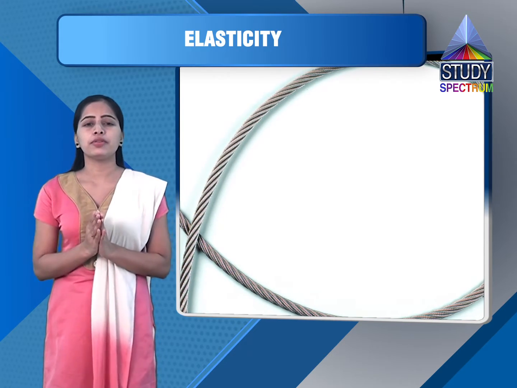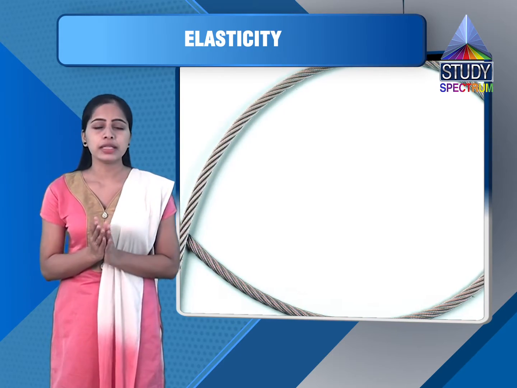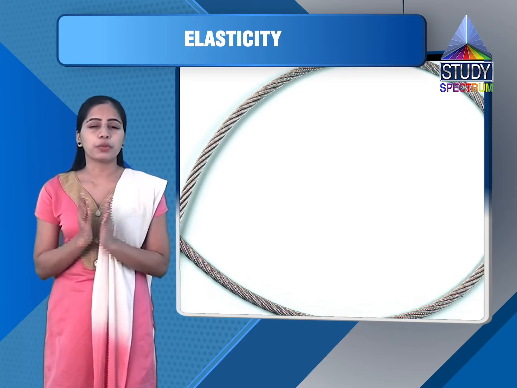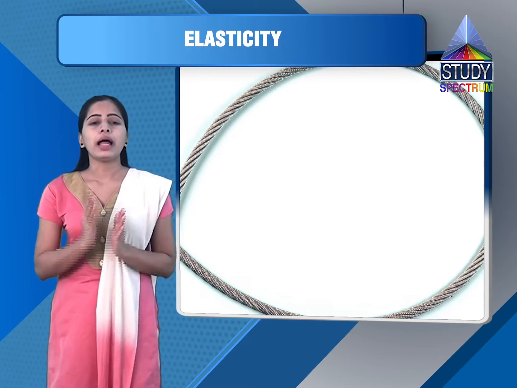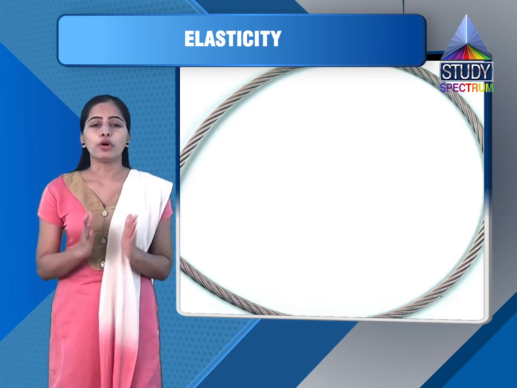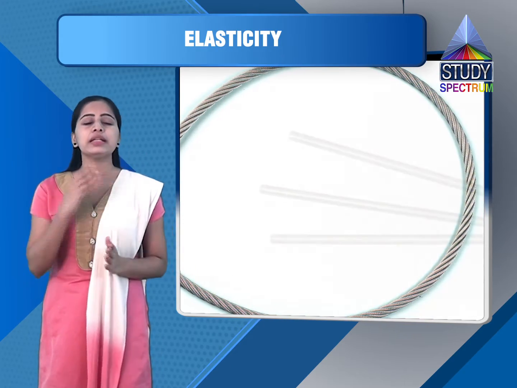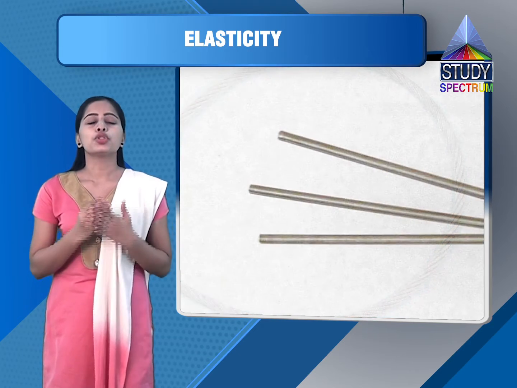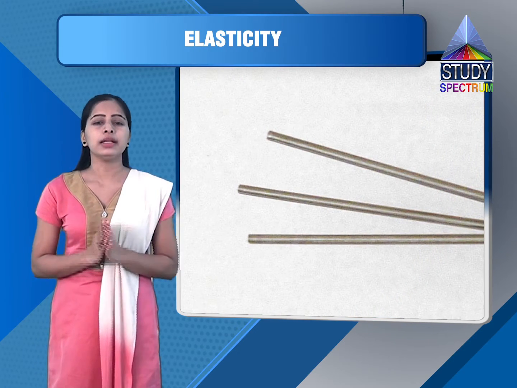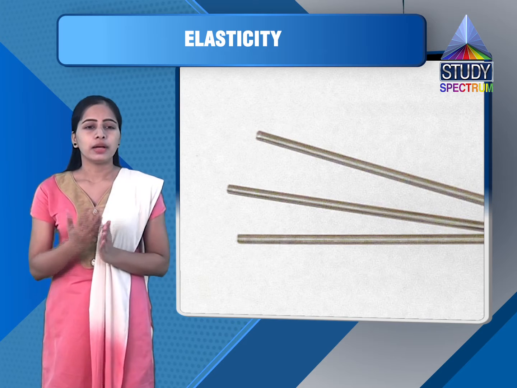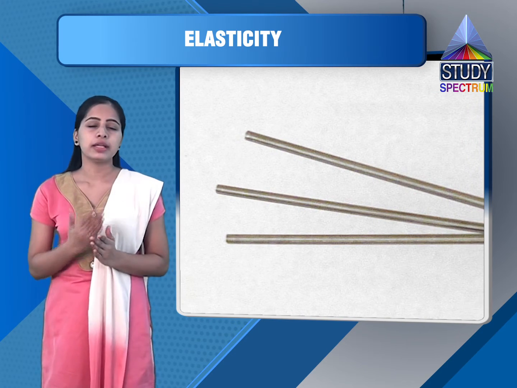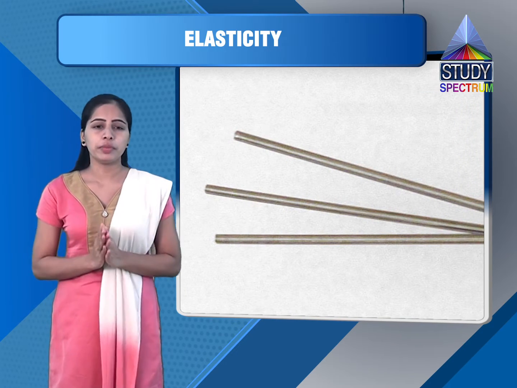So stress is equal to m into strain. Here m is the proportionality constant and is known as the modulus of elasticity. For m we can write stress upon strain. So modulus of elasticity is the ratio of stress to strain for a particular material.